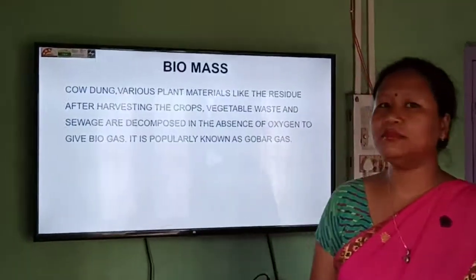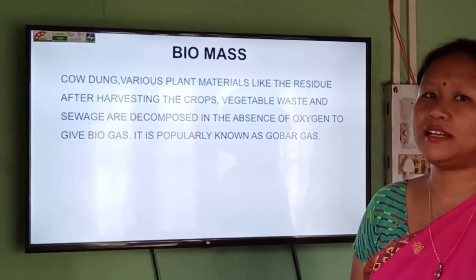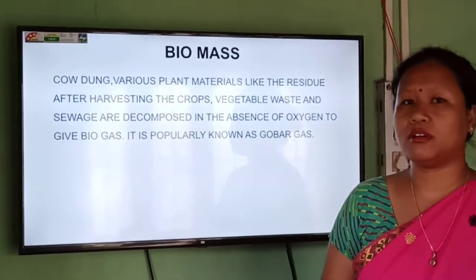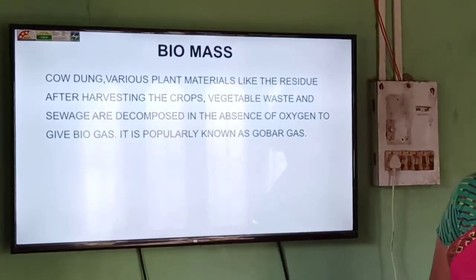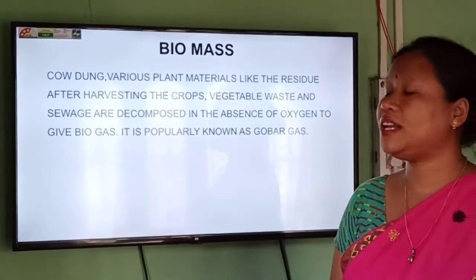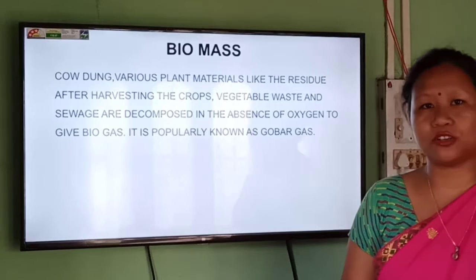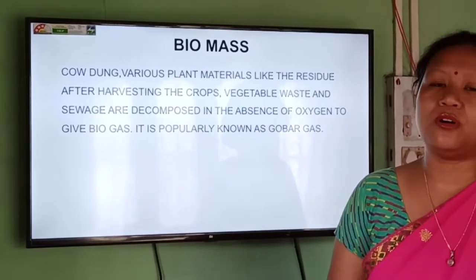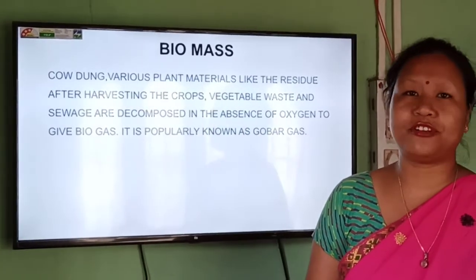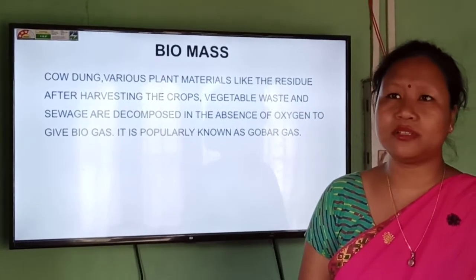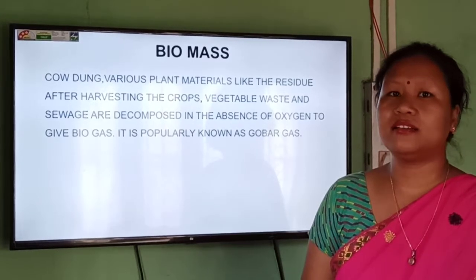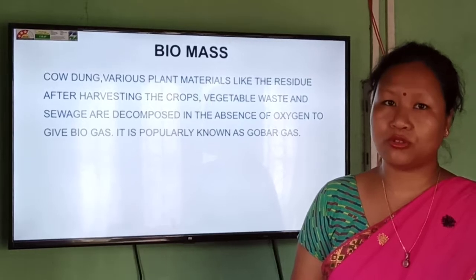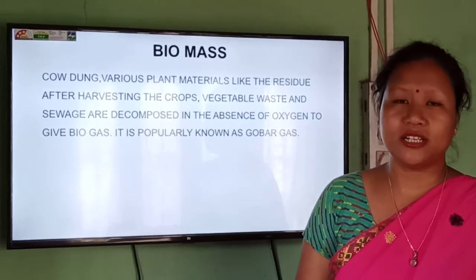Biomass is generally the organic matter of plants and animals, or the different waste products of the plants or the animals, and the waste or residue that is left behind after the harvesting of the crops. All these are called biomass. When this biomass undergoes anaerobic decomposition by different microorganisms in the absence of oxygen, it gives biogas, and this biogas is an excellent source of fuel, and it is used in different domestic